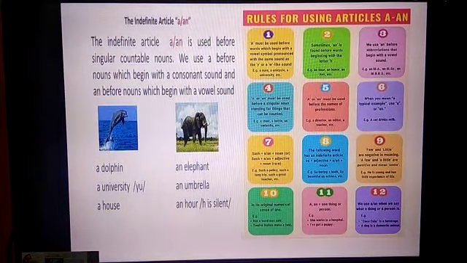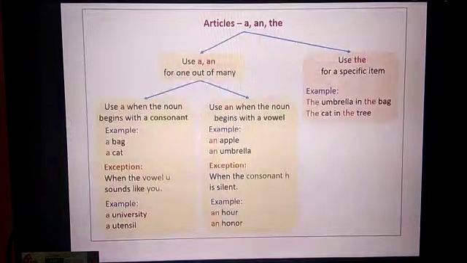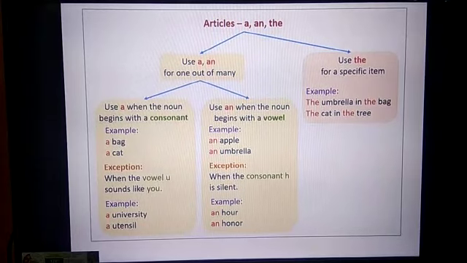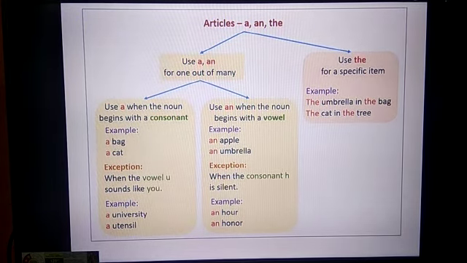So these are the rules. Just go through all these rules carefully. And next, already ample examples of a and an are given, so I think you understood that. Next we'll see the. Use the for a specific item: the umbrella in the bag. So when you say it specifically, you use the word the. The cat is on the tree.